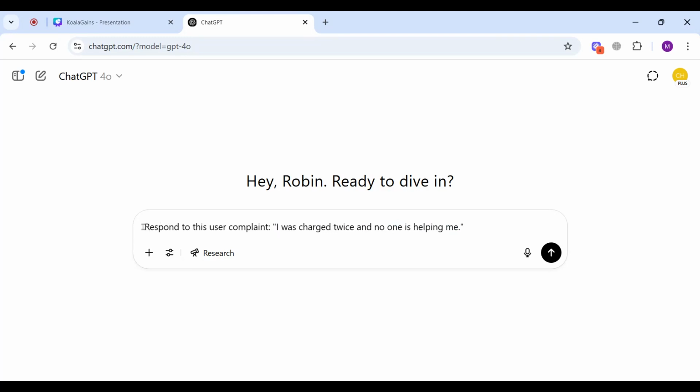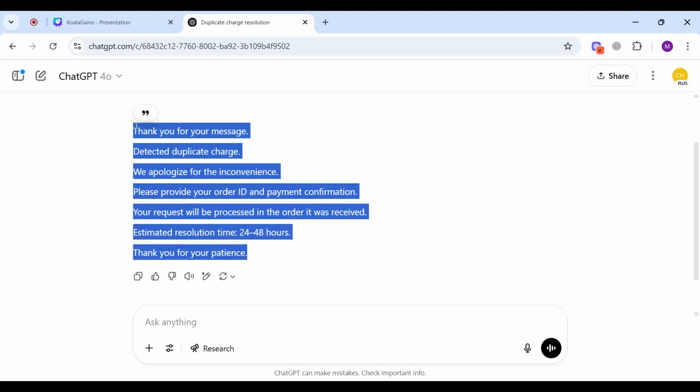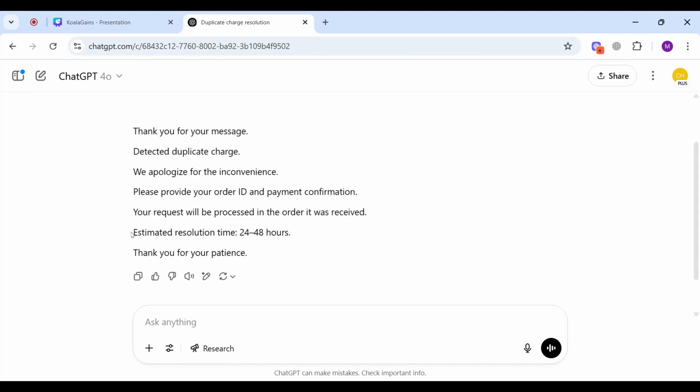Instead of responding to it myself, I'm first asking LLM to generate a response. The response that it has given me says, "Thank you for your message. Detected duplicate charge. We apologize for the inconvenience. Please provide your order ID and payment confirmation. Your request will be processed in the order it was received. Estimated resolution time 24 to 48 hours. Thank you for your patience."